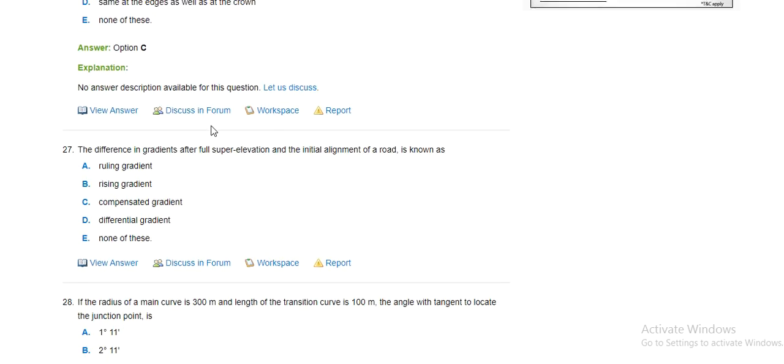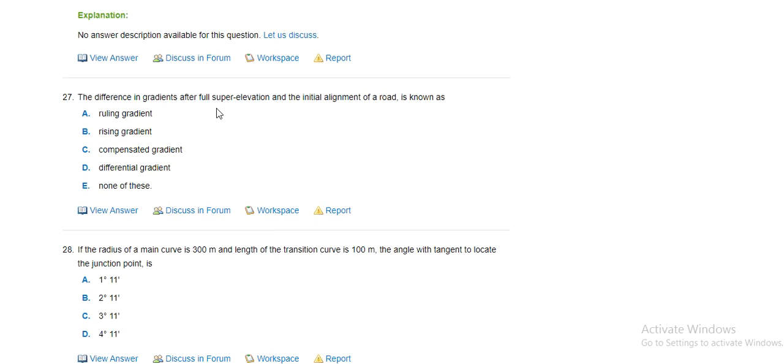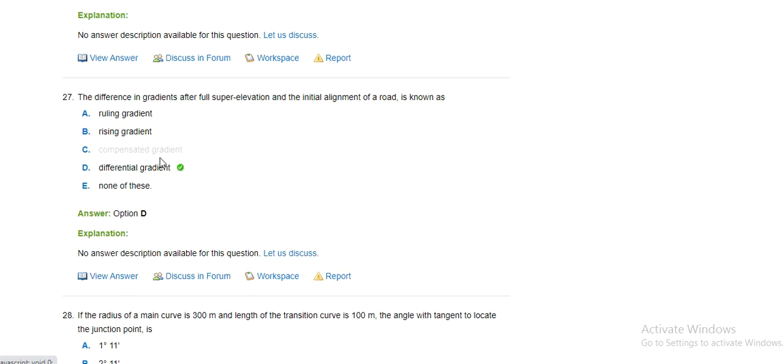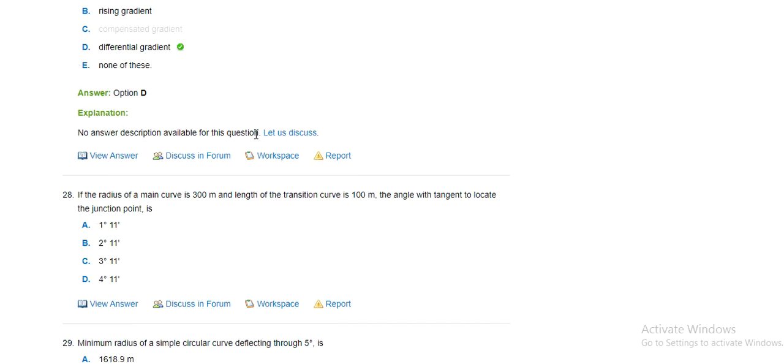It is correct. The difference in gradient after full super elevation and the initial alignment of road is known as rolling gradient, rising gradient, compensated gradient, differential gradient. Yes, the correct answer is differential gradient.